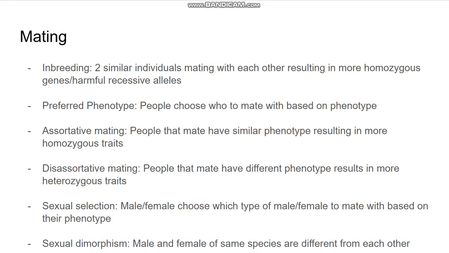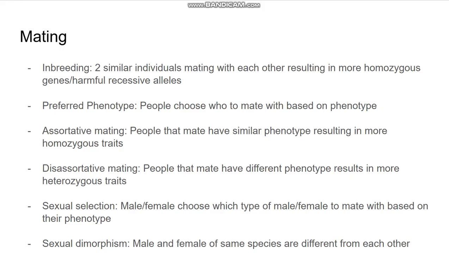And then now we'll talk about mating. As you can see, a lot of mating. So firstly is inbreeding. Inbreeding means two same individuals mate with each other. So that means, say, a brown dog mates with a brown dog. That's inbreeding because it's the same individuals. And this results in more homozygous traits and harmful recessive allele traits. So that's what inbreeding leads to.